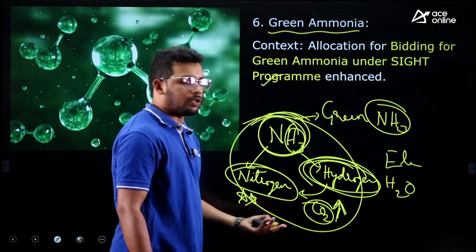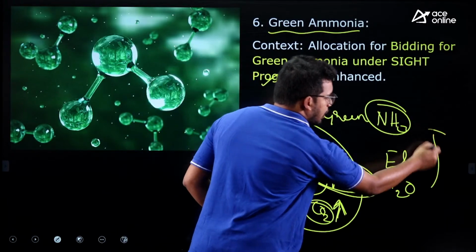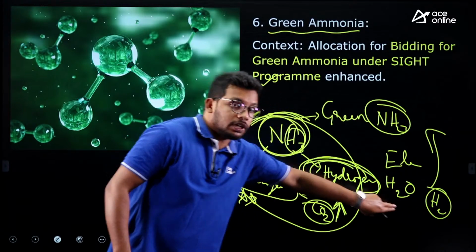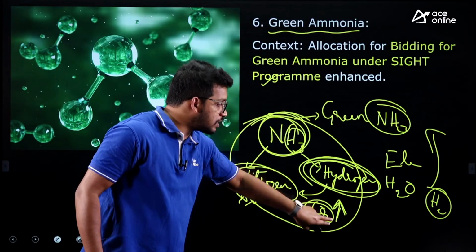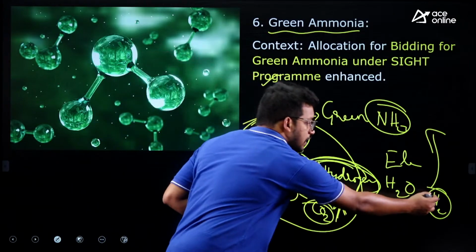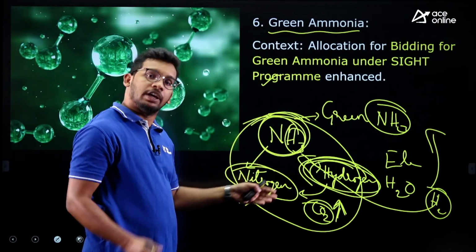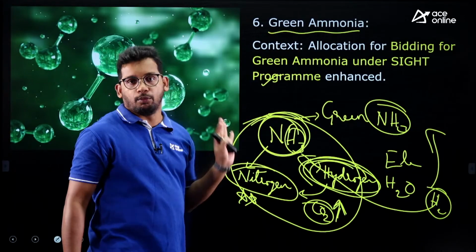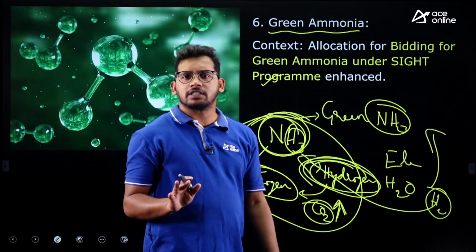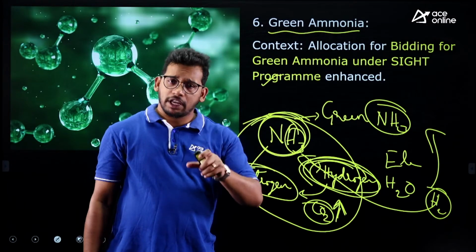Water is sent in, and then oxygen is released. That process is the green hydrogen method. If this green hydrogen replaces the hydrogen collected from fossil fuels in ammonia production, then that is called green ammonia, right? So this is the process. Just to revise, ammonia is required for various applications.